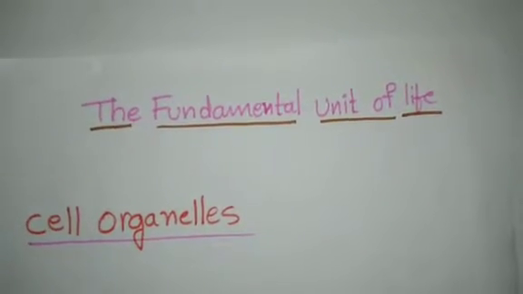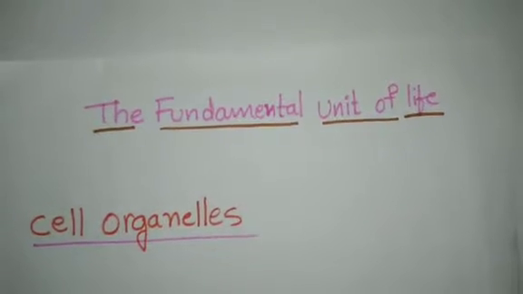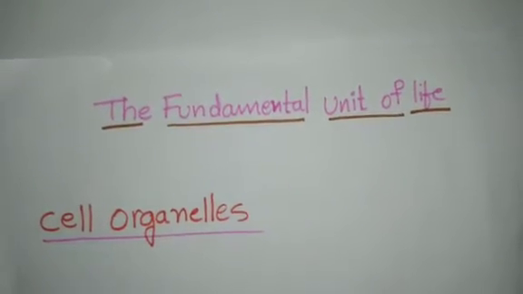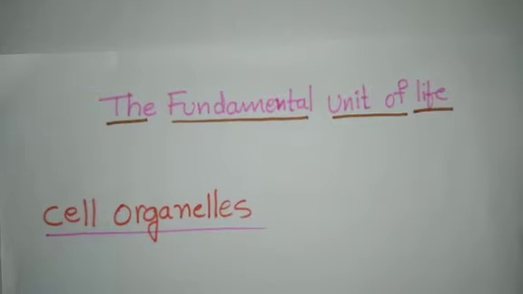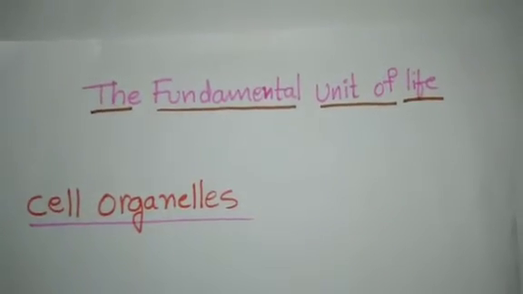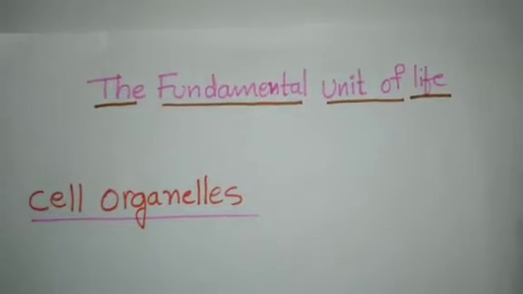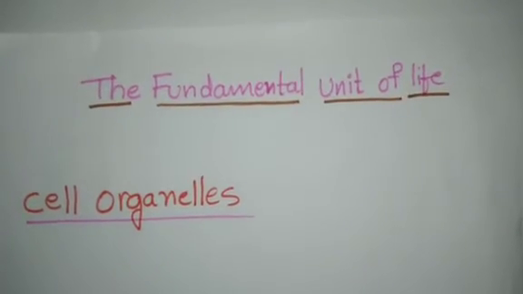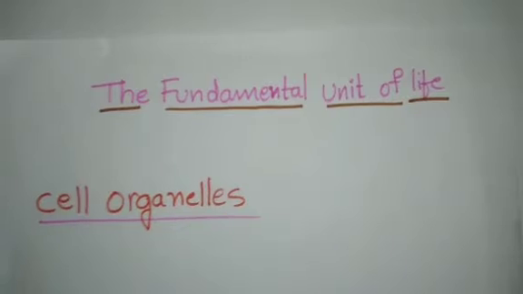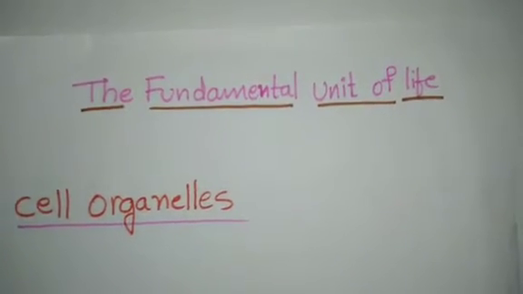This is one of the features of eukaryotic cells. When I spoke about the prokaryotic cell and eukaryotic cell, in prokaryotes most of the cell organelles are absent. Only in eukaryotic cells can you find the different cell organelles which perform different functions.